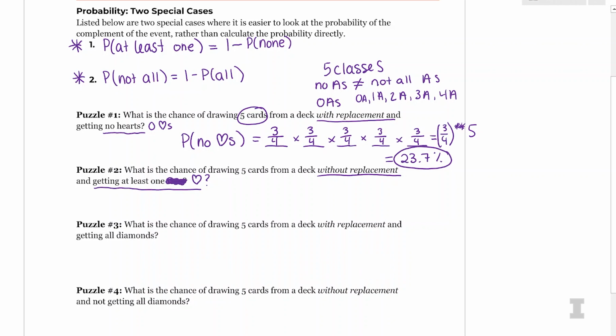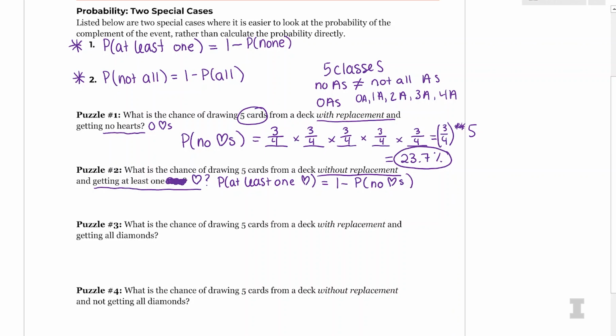And I know that if I look at special case number 1, it says the words at least 1. So it's going to be easier for me to find the probability of getting at least 1 heart using the complement. So I'm actually going to find 1 minus the probability of getting no hearts. And that's going to make my life a lot easier. So you might be wondering, why is that the case?